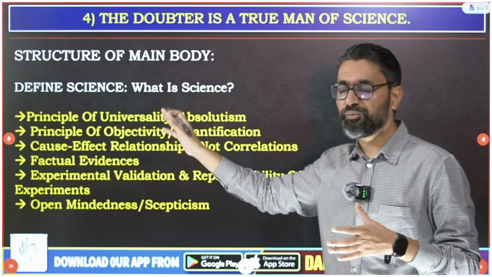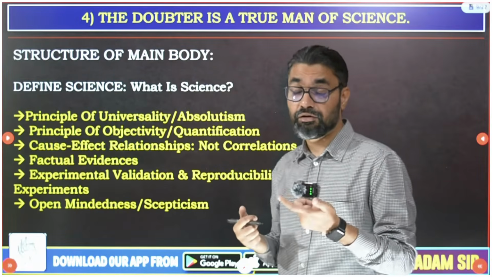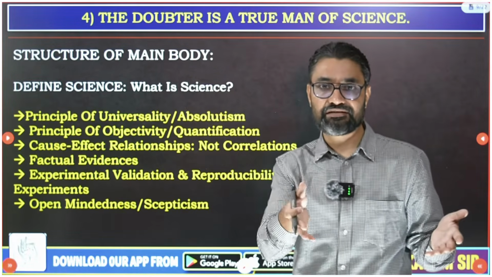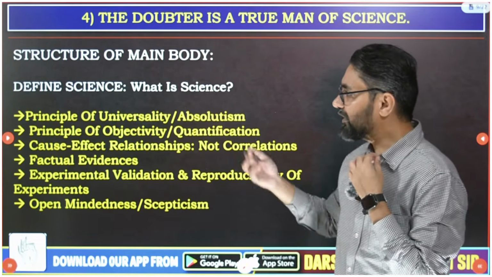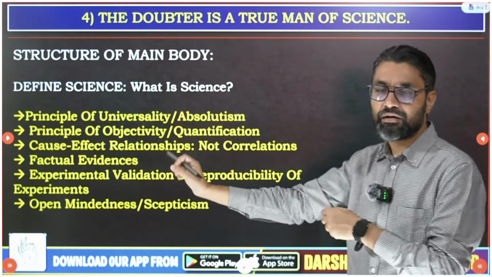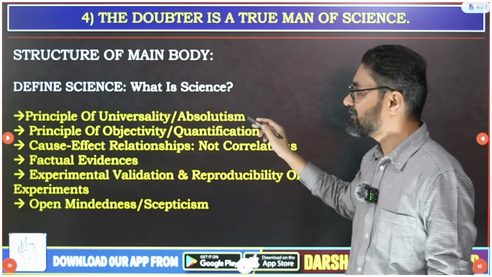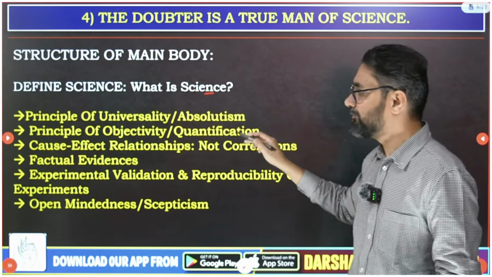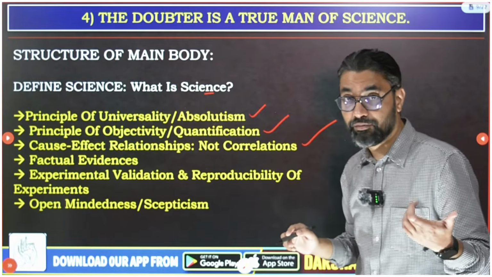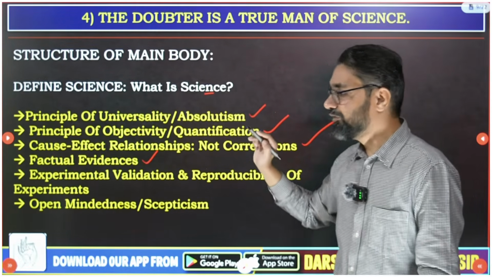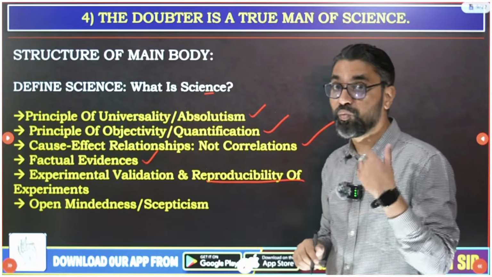Then after the gist, what we are going to do is write the definition part. So the first point: whatever keywords are there in your essay topic, start defining them. Here two keywords are there, scientific man or science, and doubter. So what is science? Science is, guys, then you should write in brief about these key principles that define science. Science principles: universality and absolutism, objectivity and quantification, cause-effect relationship. Science doesn't believe in correlations. Science believes in factual evidence. Science believes in experimental validation and reproducibility of experiments. There are no one-time phenomena in science.